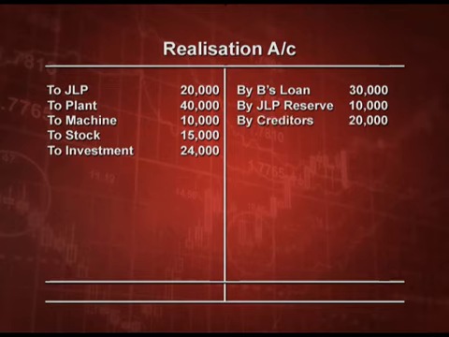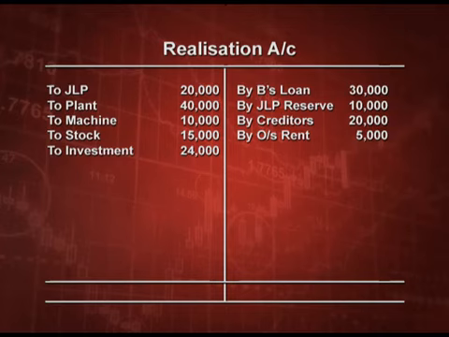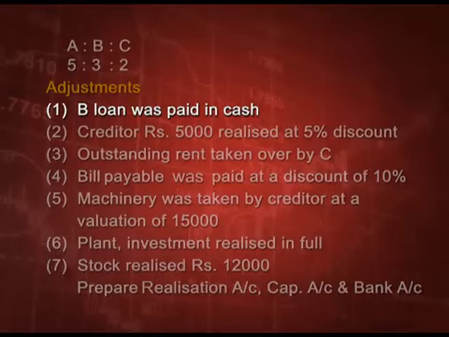By creditors 20,000. You remember they have taken an asset of 15,000 and the remaining will be paid to them. Next point, outstanding rent was 5,000 and there was another bill payable, that also was 5,000. Now, all the liabilities are transferred. Similarly, the next step will be to make capital account, and after that let us see adjustment number first, where